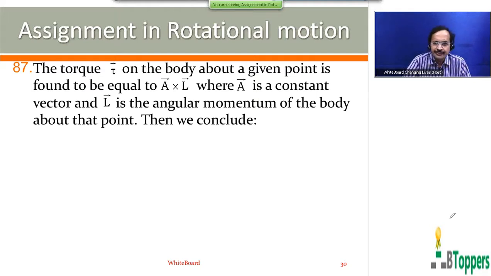See the question number 87. With a small modification, this question was given in one of the IIT entrance exam papers. The torque tau bar on the body about a given point is found to be equal to A bar cross L bar, where A bar is the constant vector, L bar is the angular momentum of the body about that point. So the torque tau bar, from definition, you can write as time rate of change of angular momentum dL bar by dt. Here tau bar is given to be A bar cross L bar.